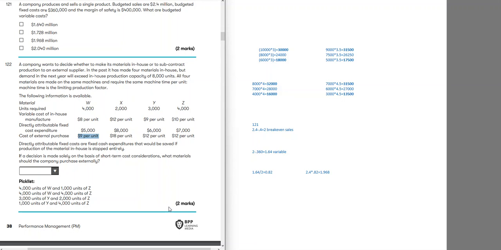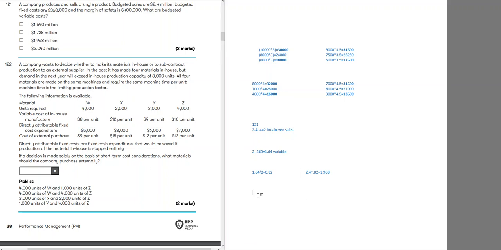And we usually look at cost per unit, but when fixed cost is there, we have to look at total cost, because fixed costs are not per unit. If you are producing a unit, for example, if I'm producing W, then this 5,000 cost will be incurred whole, even if I make 1 unit. So obviously it will not be a good decision to make half of these units. For example, if I make 2,000 units, if I make 1,000 units, then these costs will be incurred. So we will look at the cost not per unit, we will look at the overall cost.